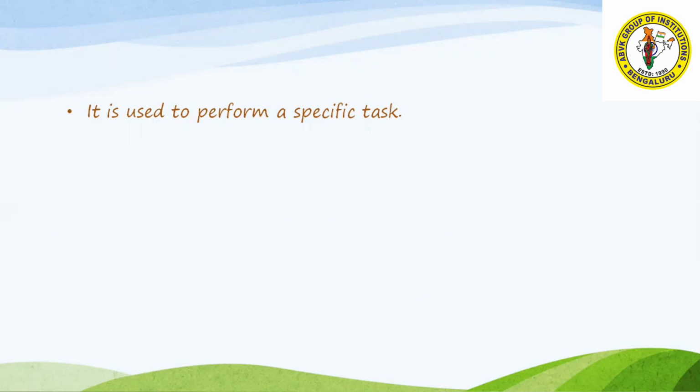Suppose you transfer that software to a railway station. Is it going to help us? No, because at a railway station the software will be different. They will be recording the train's departure time, arrival time and passengers' details. So my objective is to make clear that application software is used for a specific application only. We cannot use it for another purpose.